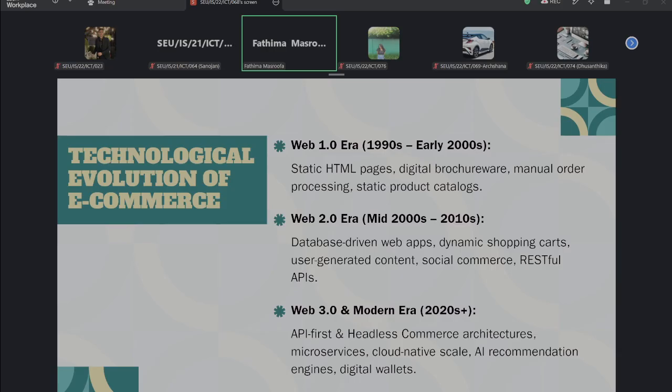API first means that systems are increasingly designed around APIs, so different applications and services can communicate, right? Another term is headless commerce architectures. Headless commerce separates the customer-facing interface from the commerce backend. The same backend can potentially support the website, mobile applications and other digital interfaces also.